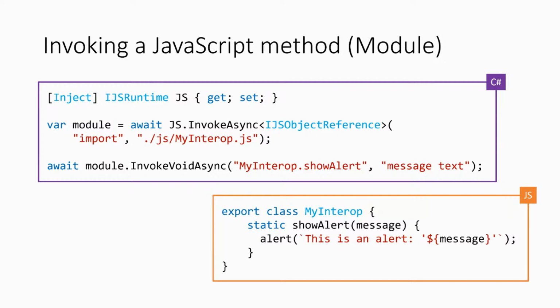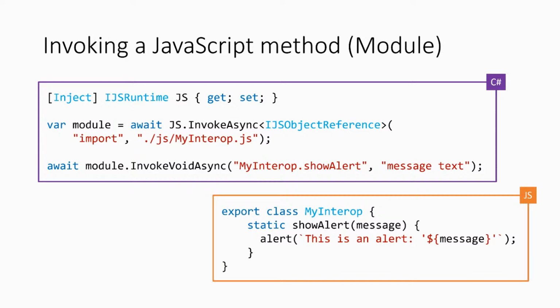But the different thing is, instead of calling our JavaScript directly, we invoke the method on our module. So it's a little bit different, but not so much. Basically what that's going to do is go to that module we imported and then execute the function in it. So we haven't cluttered up the global namespace, but still it's effectively a one-liner to invoke some JavaScript. So that is pretty cool.